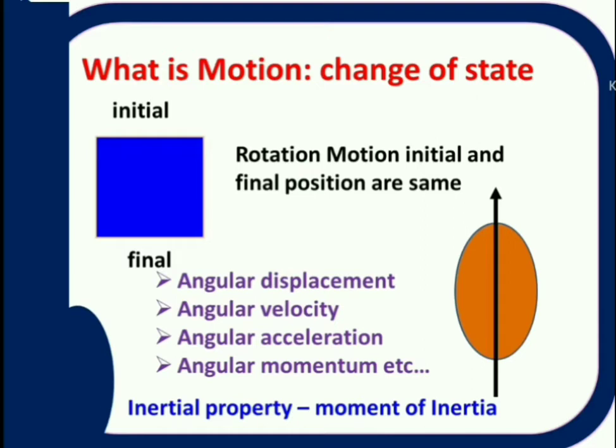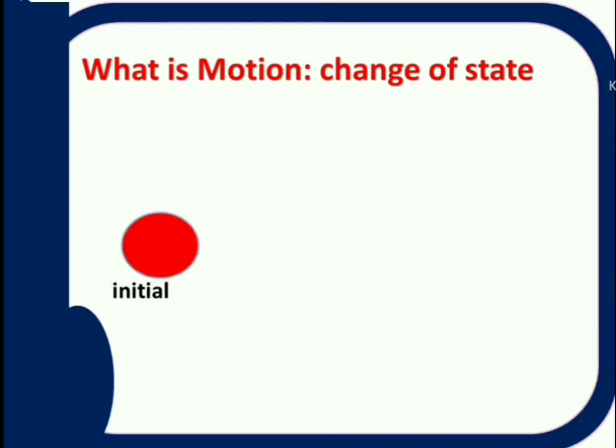But body gains angular displacement. Next, the third one, oscillatory motion. To understand oscillatory motion, see here, this is a body, initially it is here. Now it is moving from here to there, that means towards the right side it is moving, and again it is coming back to its original position. Now the initial position is here only and the final position is also the same, but there is a motion.